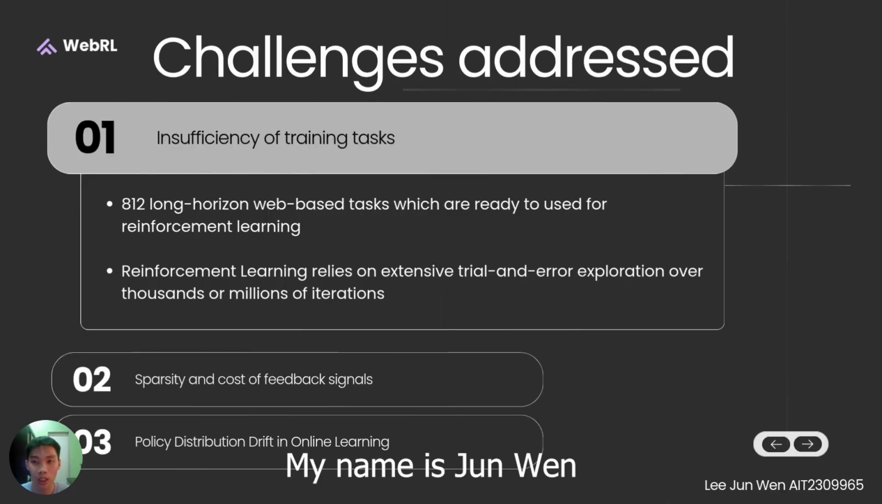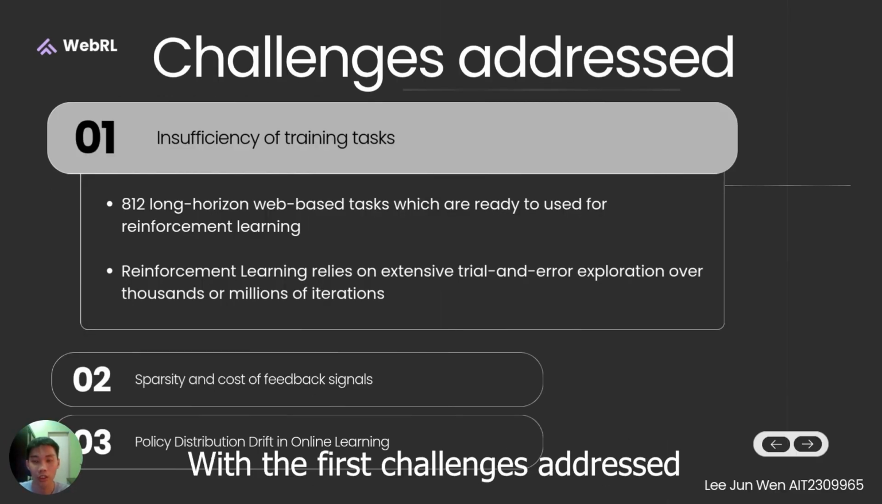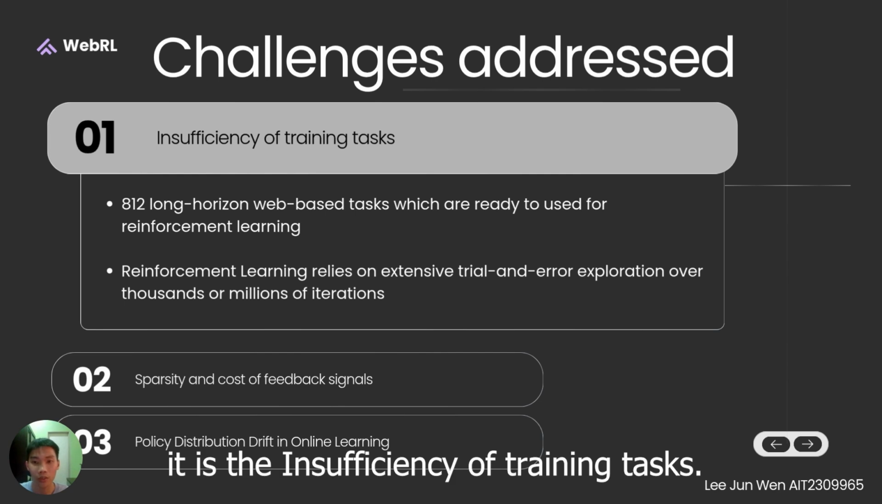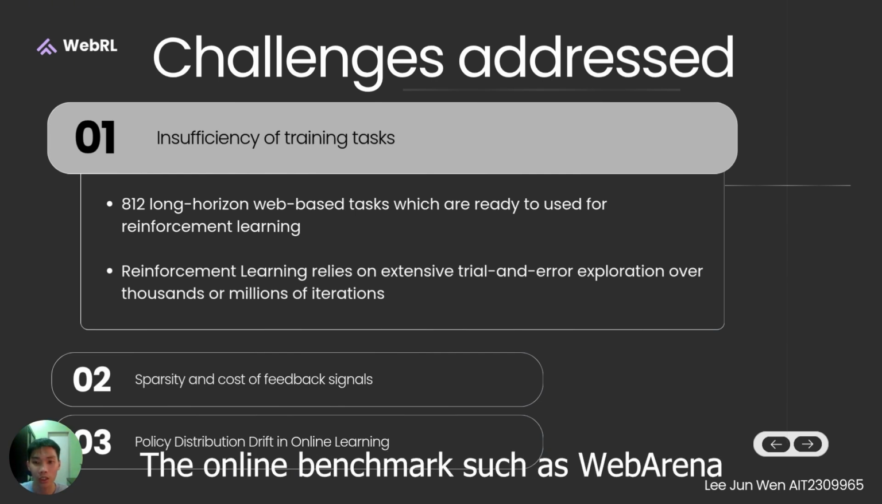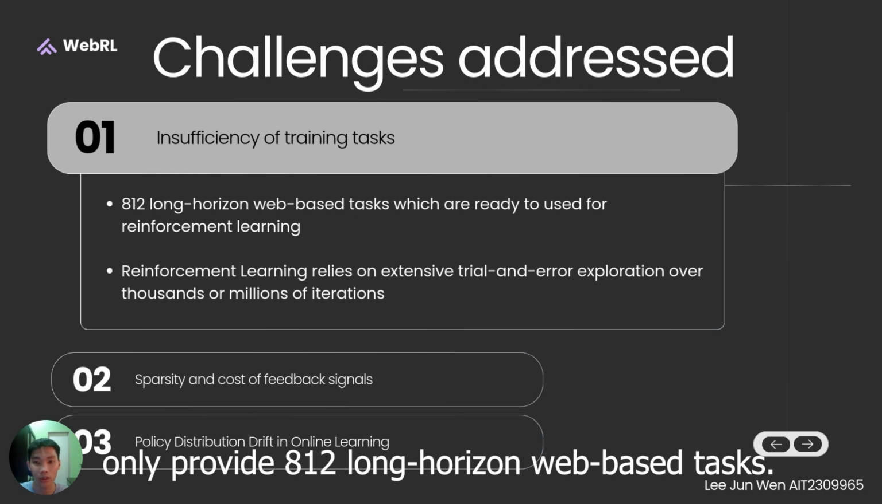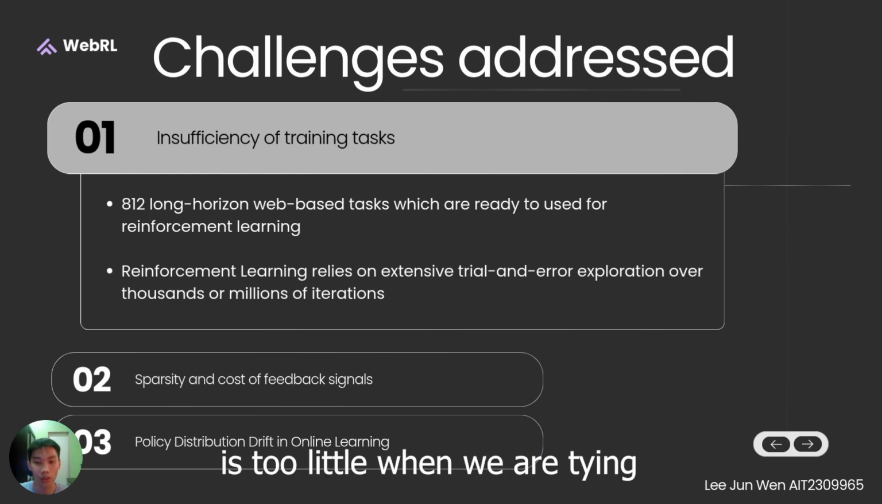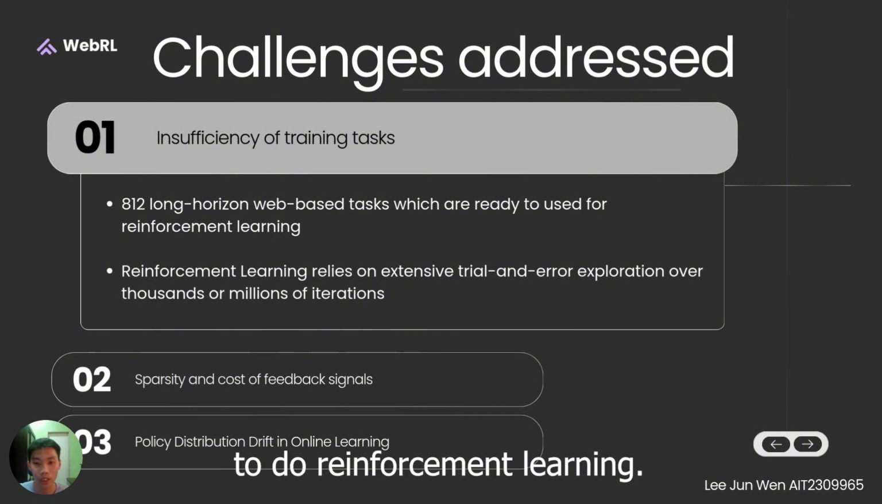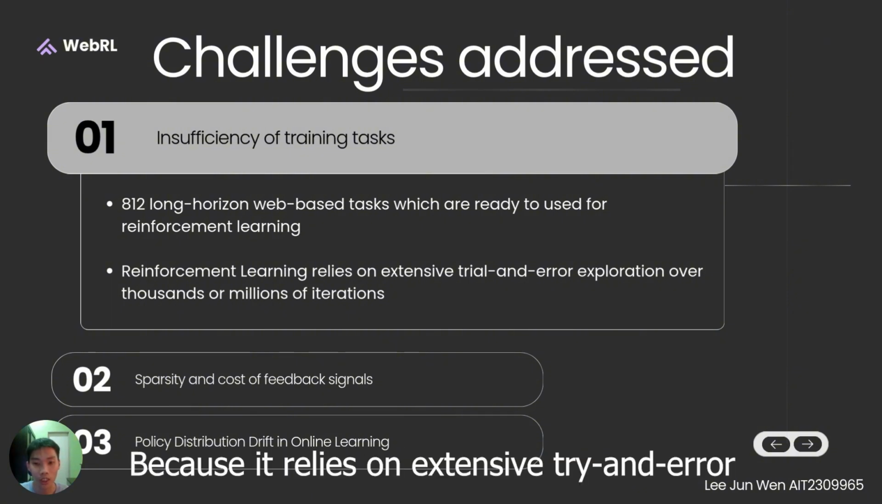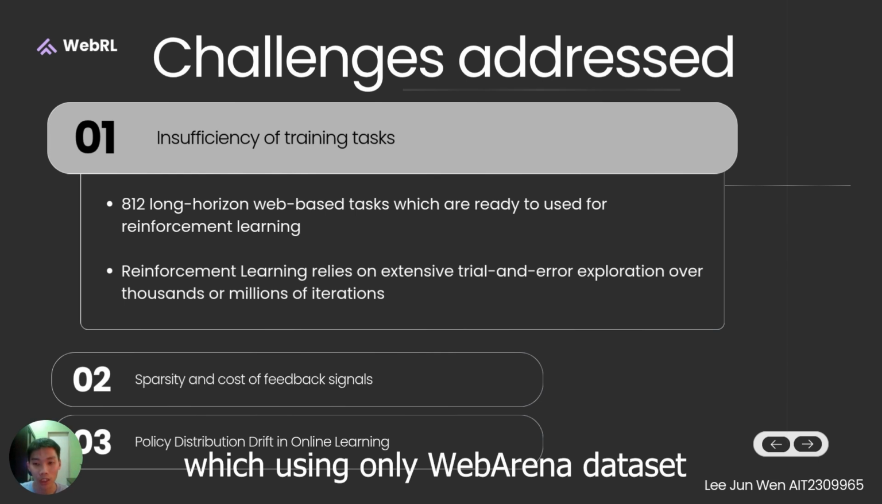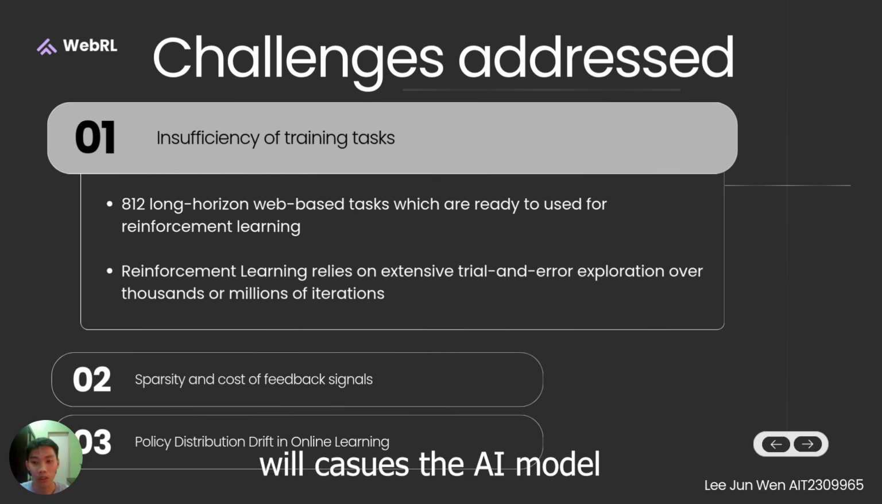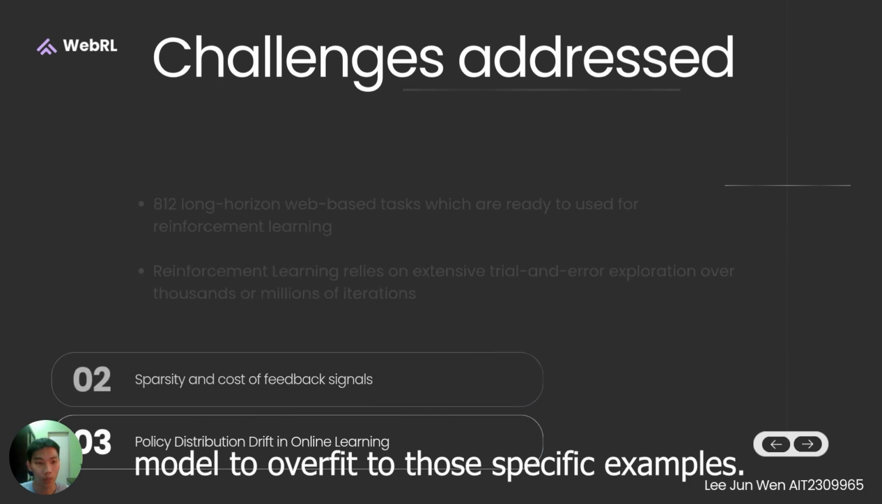And my name is Dejuan, and now I'll be starting with the first challenge addressed. It is the insufficiency of training tasks. Online benchmarks such as WebArena only provide 800 tough long horizon web-based tasks, which is little when we are trying to do reinforcement learning because it relies on expensive trial and error, and using only the WebArena dataset will cause the AI model to overfit to those specific examples.